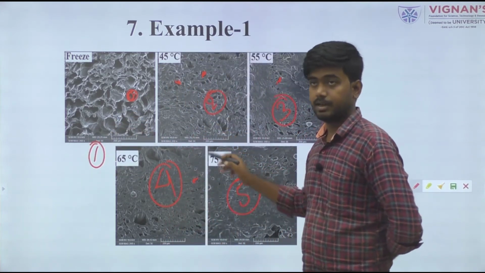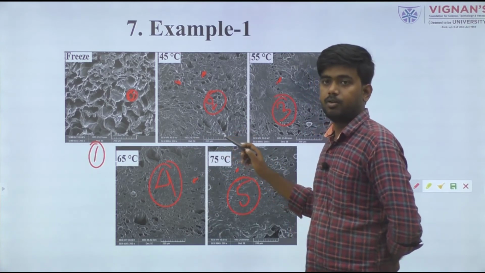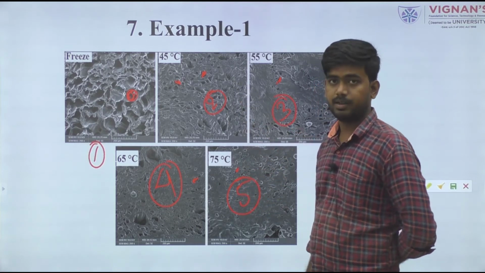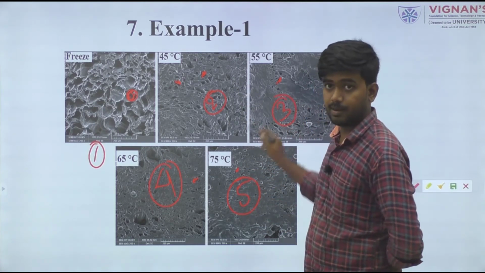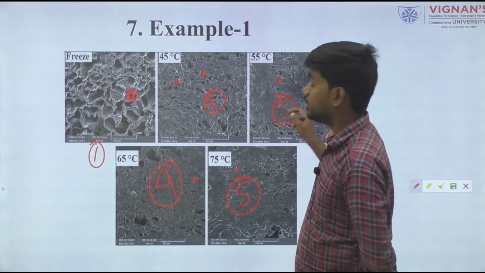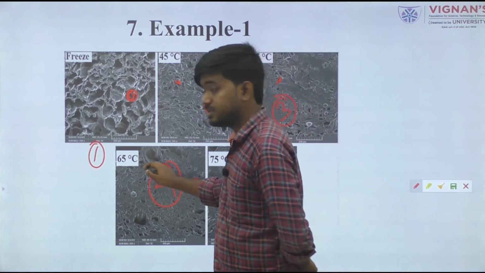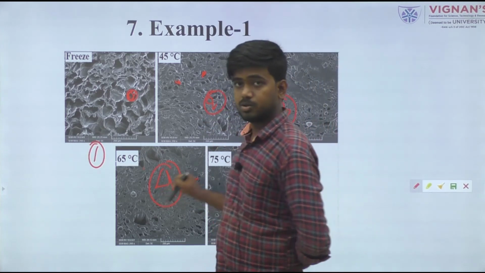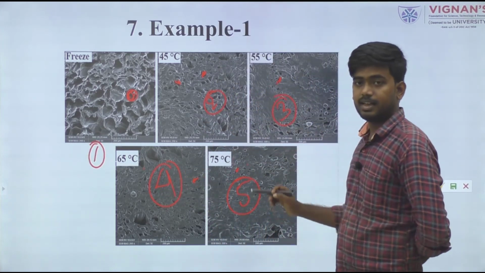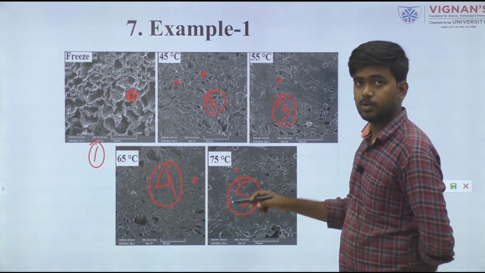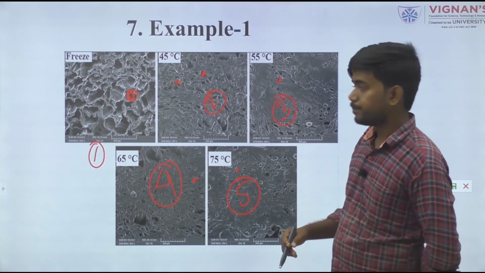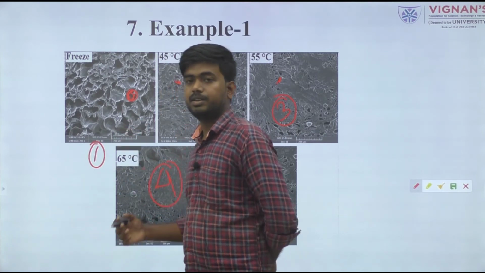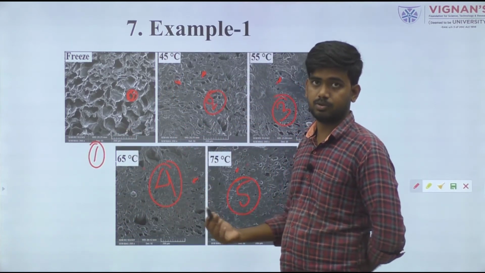This picture is taken after hot air drying of fruit material at 45 degrees Celsius, this one at 55 degrees Celsius, then 65 and 75 degrees Celsius. This indicates that as the drying temperature increases, the porosity value decreases, and the freeze dried product has higher porosity.